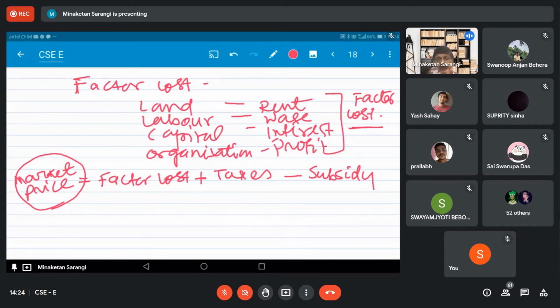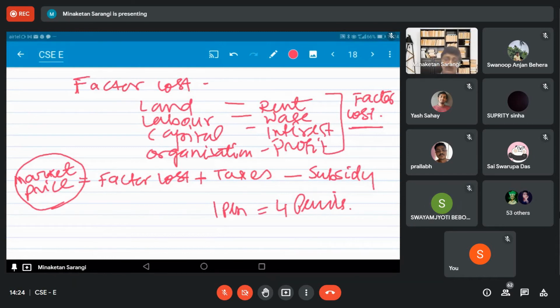So value, when we say value, we always express in some common unit. Yesterday I told you, when we take value in economics, we always take the exchange value. How much goods and services is exchanged against one commodity? This is the value of the commodity. If I say one pen is exchanged against 4 pencils, then the value of one pen is equal to 4 pencils. Clear? Yes, sir, I got it.